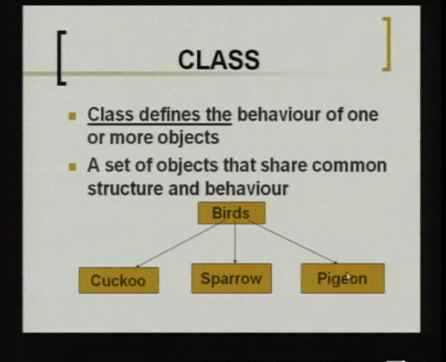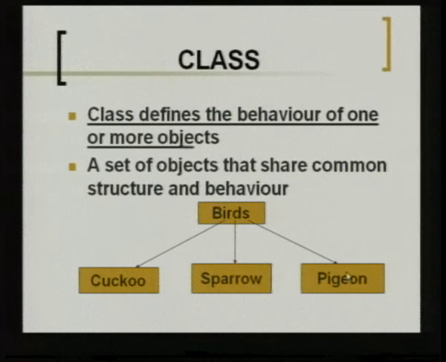Next you have something called the class. So, what is the class in object oriented programming? A class is something that defines the behavior of one or more objects. So, you know what an object is, the concept is object oriented programming. So, everything in this programming revolves around the word objects.